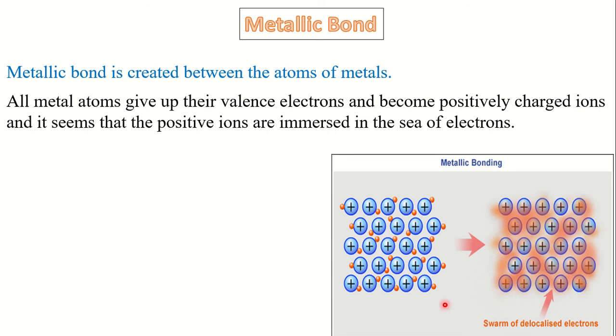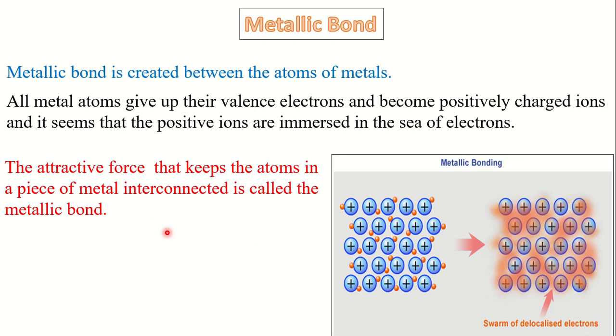Now one interesting matter is that the electrons released by the atoms of metal can move freely in the metal sheet, and now the electrons are called delocalized electrons, because the electrons are not present at the same place. The electrons are moving in the full metal sheet.